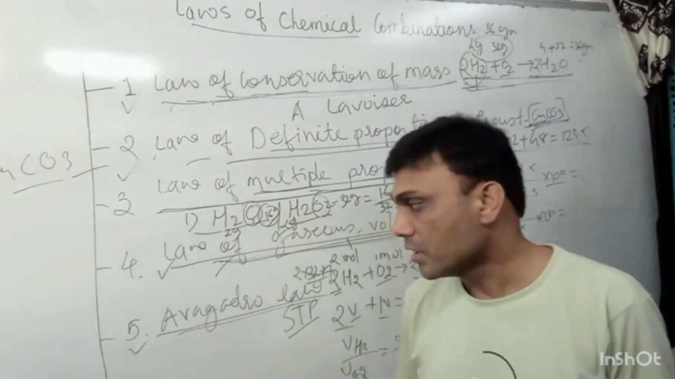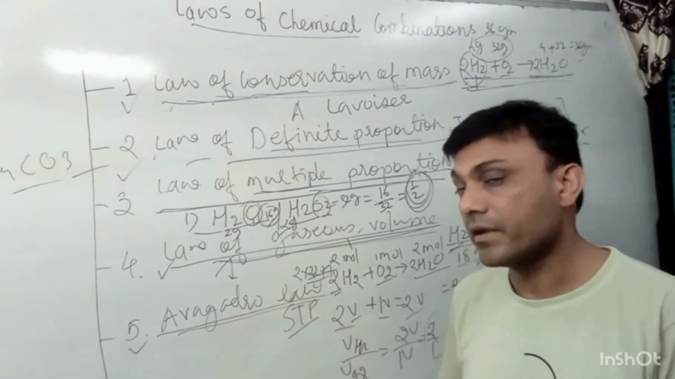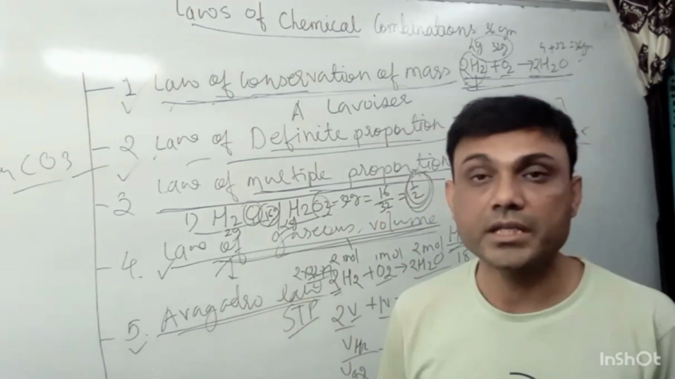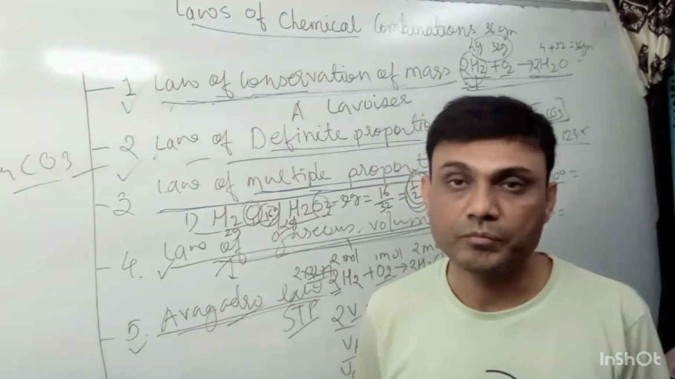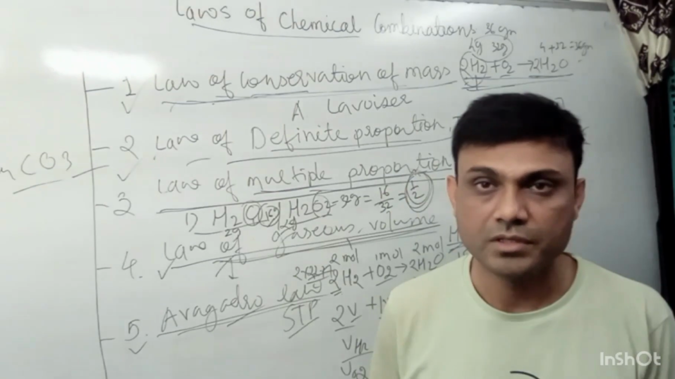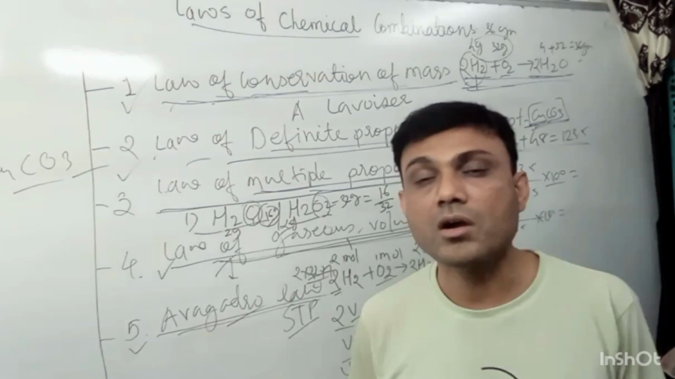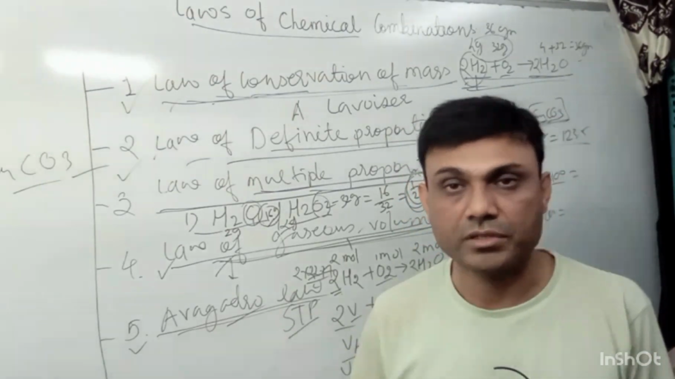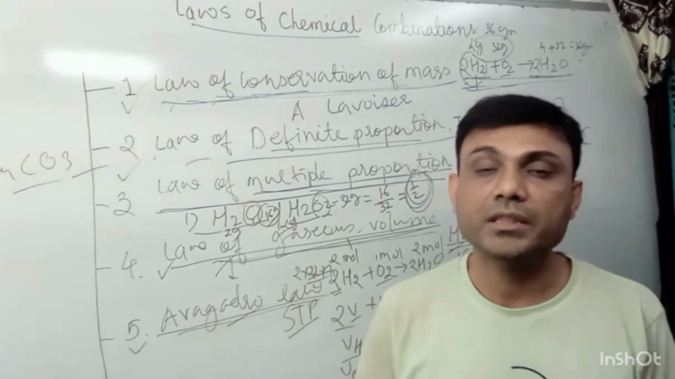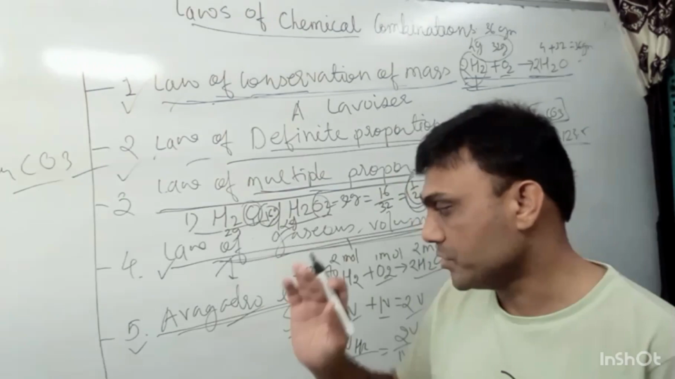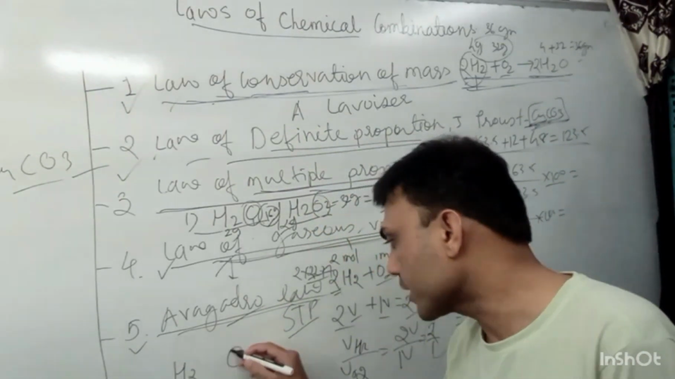Gay-Lussac's work was again extended by Avogadro, and he gave the law that is called Avogadro's law. What Avogadro's law says is that equal volumes of any gas will have an equal number of molecules, provided all the gases are at the same temperature and pressure. Equal volumes of gases will have an equal number of molecules when they are put at the same temperature and pressure. For example, I take H2 gas and O2 gas.